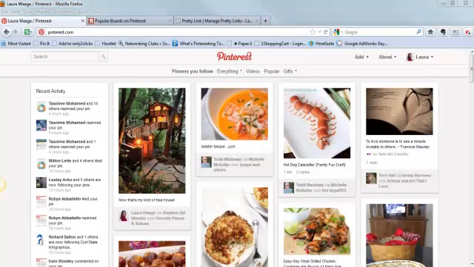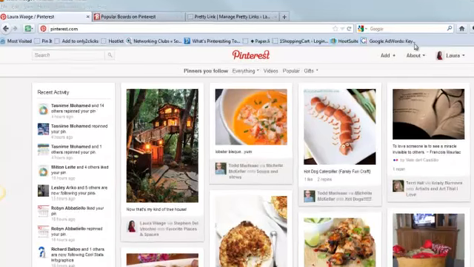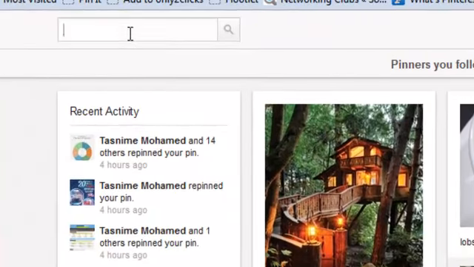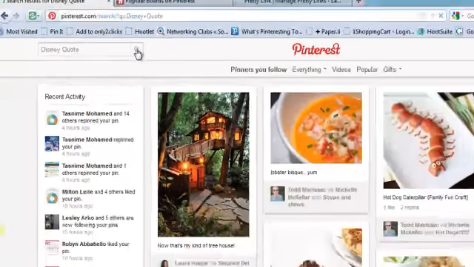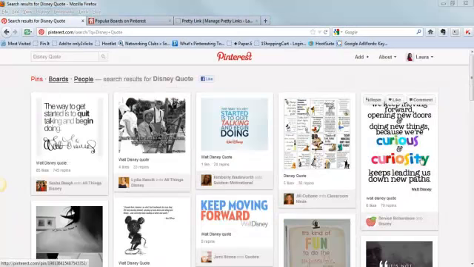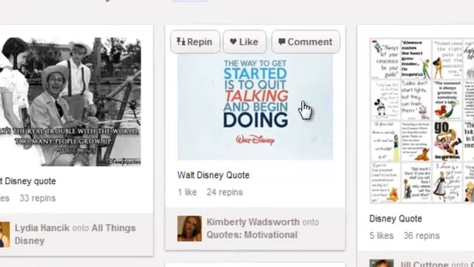If there is a specific type of pin that I want to look for, I can also use the search function in the upper left-hand corner. Let's say I want to look for a Disney quote. I simply type the words Disney quote into the search bar and click the search icon. All right, this one looks good. "The way to get started is to quit talking and begin doing," a famous Disney quote.